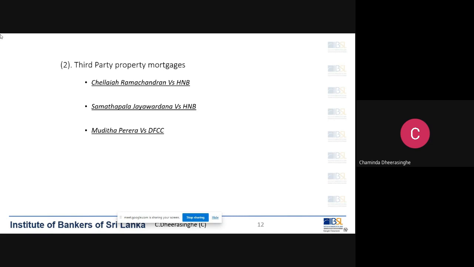However, the court took a different view and said, as per this transaction, Mr. Jayawardena is the managing director, main shareholder, and he has benefited from the loan that the company obtained. Therefore, in a situation like this, this type of mortgage cannot be considered a third party mortgage.